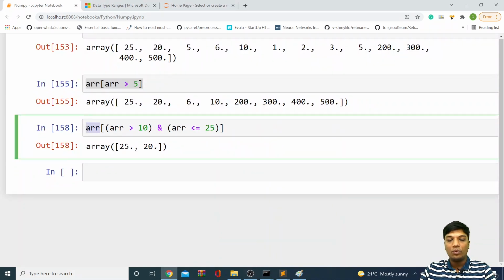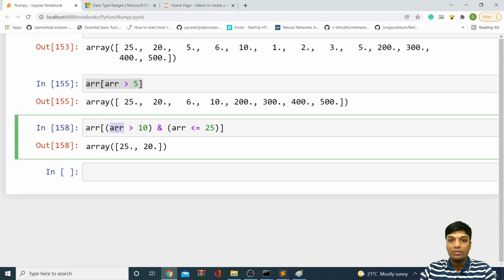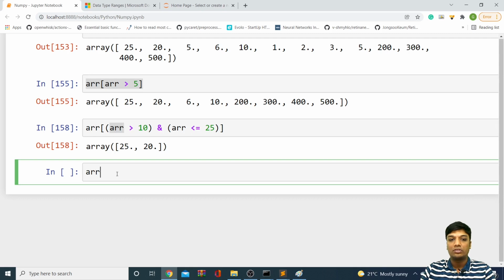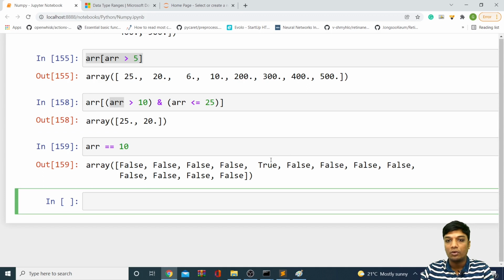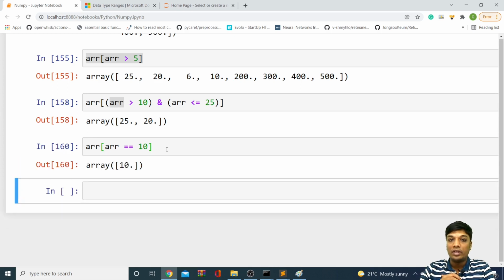In the same way, you can find elements equal to something. For example, if you want elements which are equal to 10, you can simply say ARR equal to 10. Obviously, it works. Wherever we have 10, you're getting true, and in the same way, you can slice like this. It's very important and most used when you want to filter your data. This is used a lot. When you want to get only a particular set of data or only manipulate that data, you can use Boolean indexing. So this is how simple Boolean indexing works in NumPy, guys.